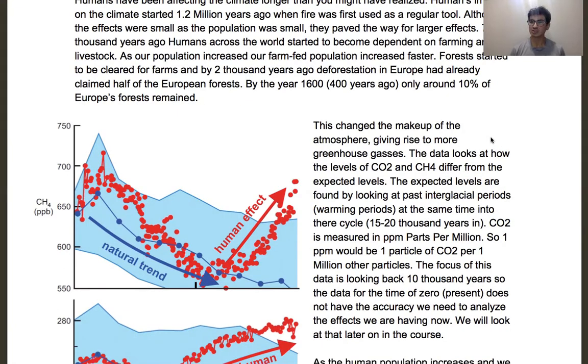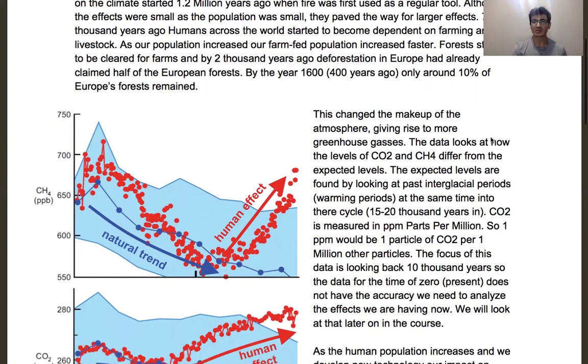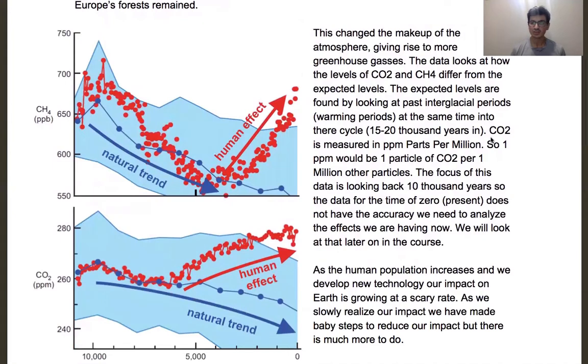So this changed the makeup of the atmosphere. Greenhouse gases started to increase. There's more of them. And if we look at the data on the left here, it shows us how humans have changed the actual makeup of our atmosphere pretty drastically.